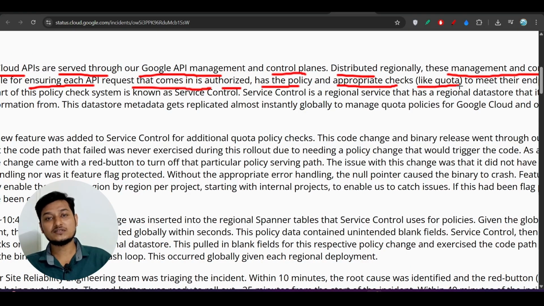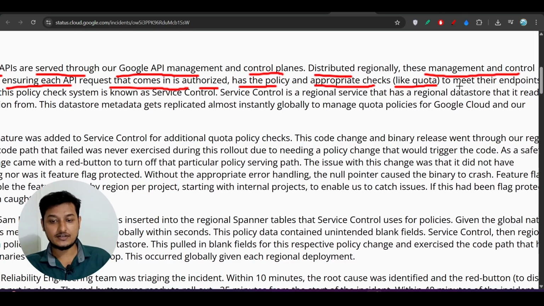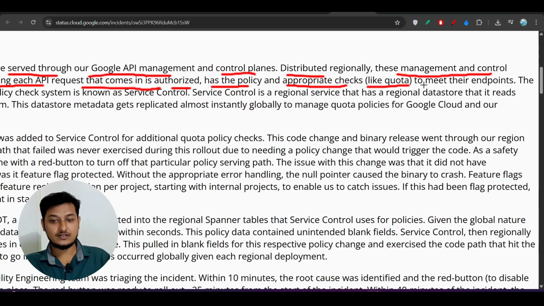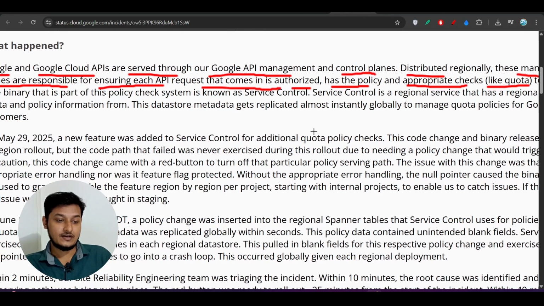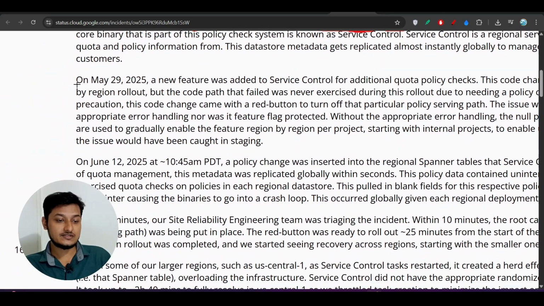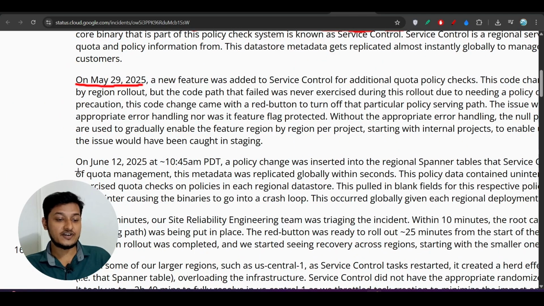Quota means how much service you want to use, right? For that, Google provides the service to meet their endpoints. So this is the actual context: they have one quota check. Okay. Now what happened on May 29, 2025 and on June 12, 2025?